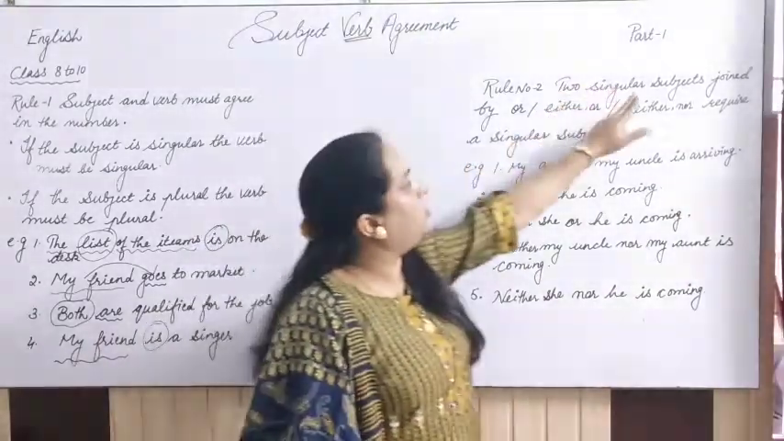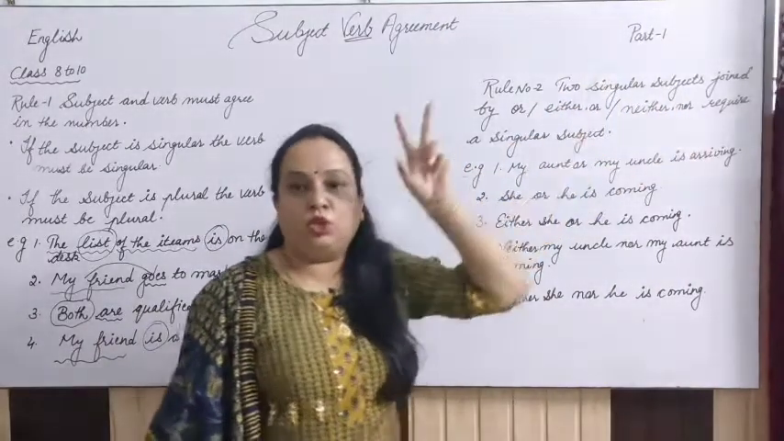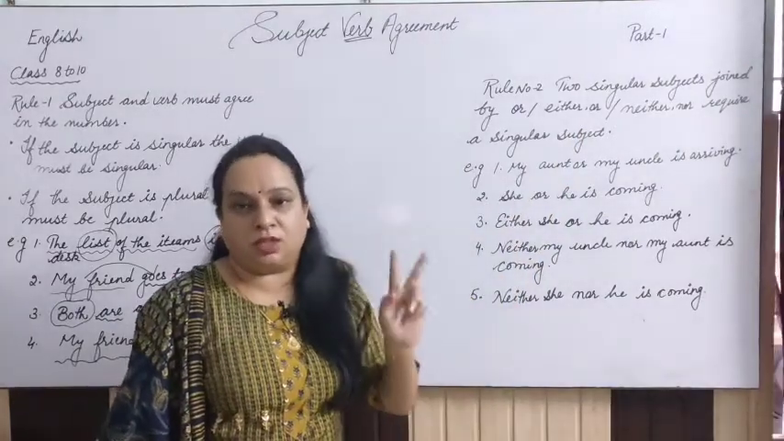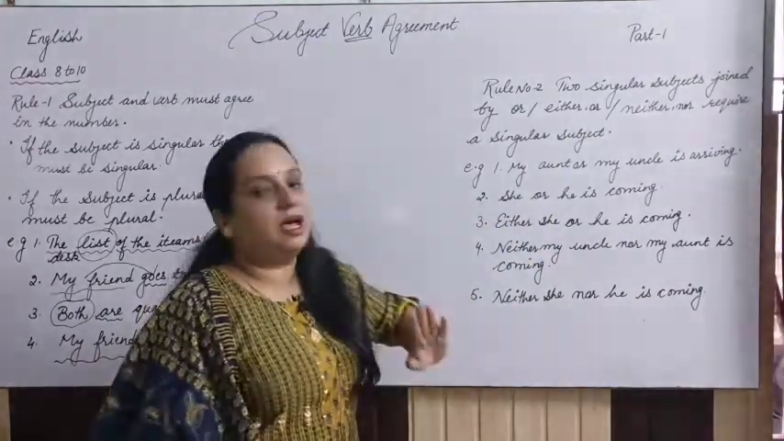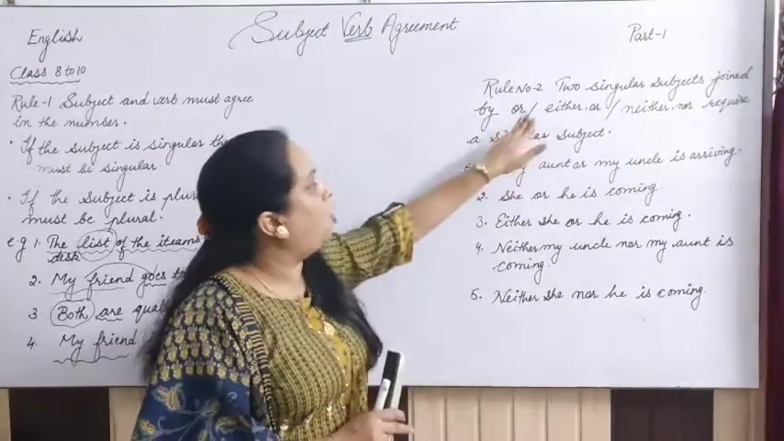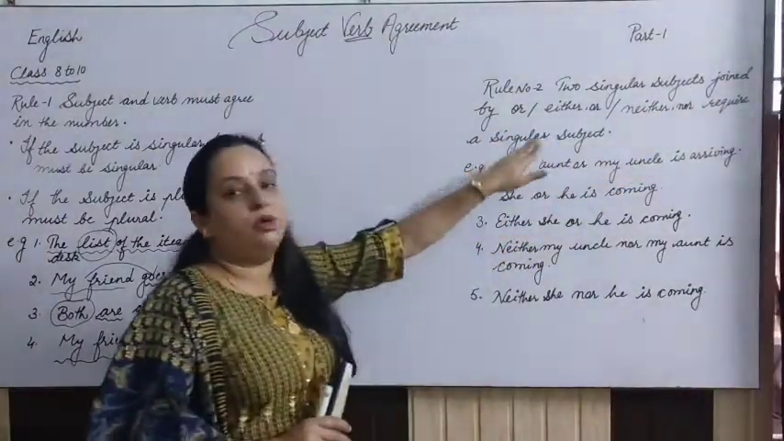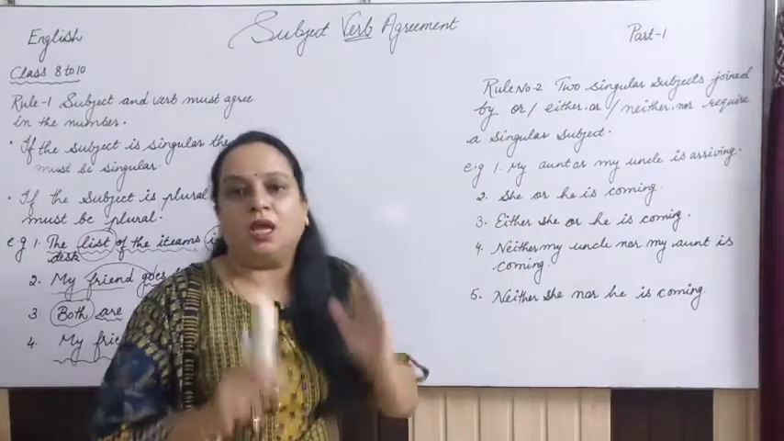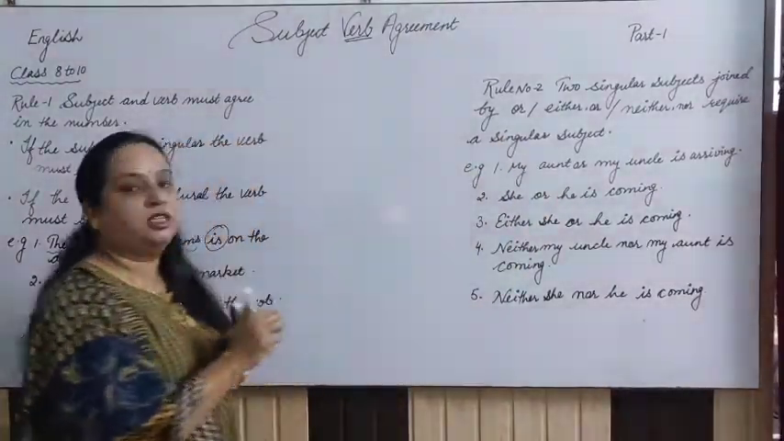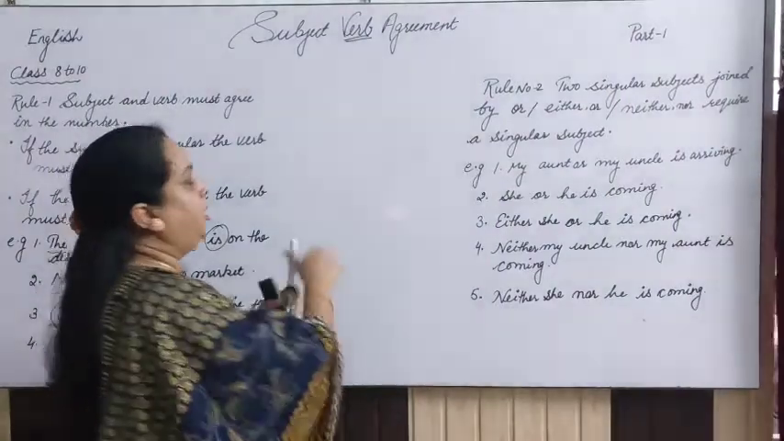So two singular subjects means when there are two subjects in the sentence and they are attached with these words: or, either or, neither nor, they require a singular verb. Clear? Now first see the use of this or, either or and neither nor.